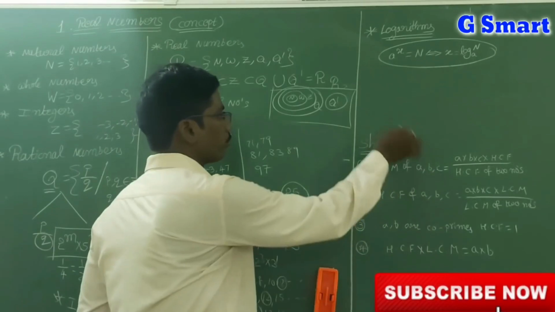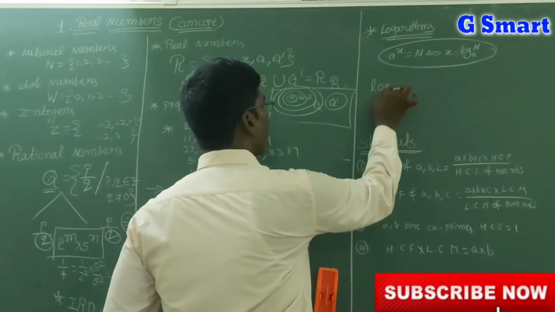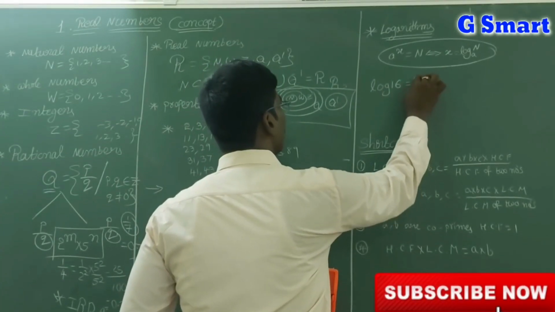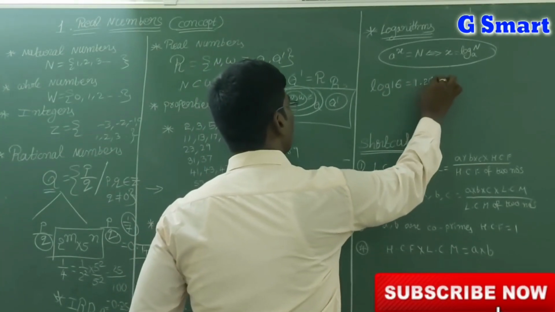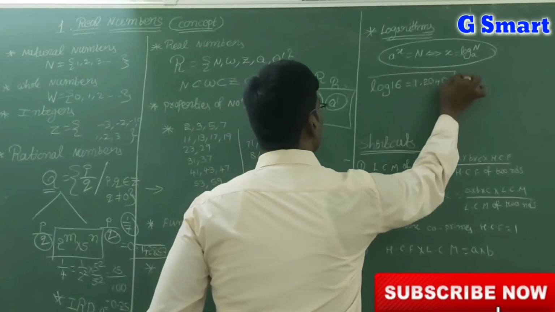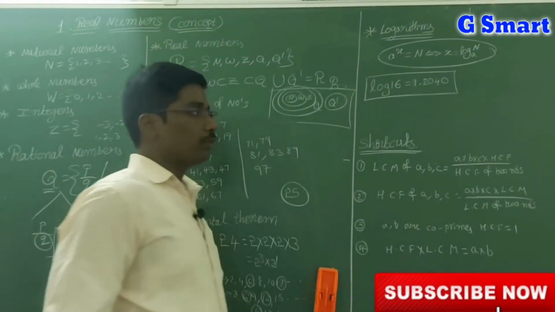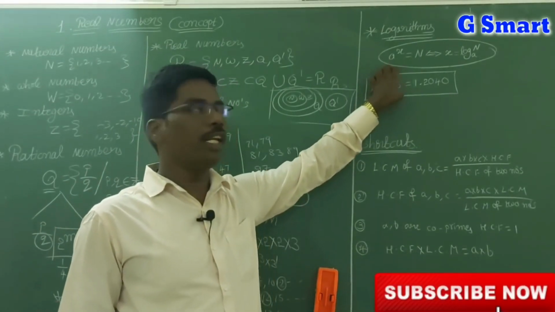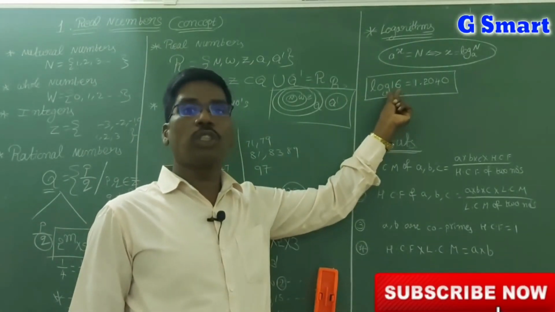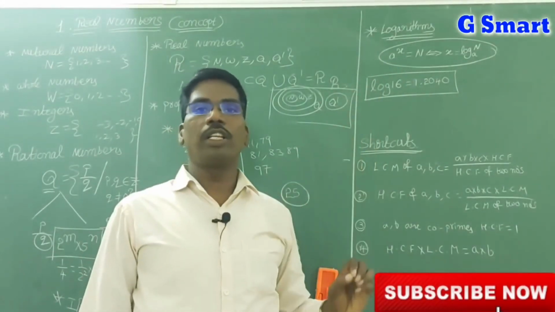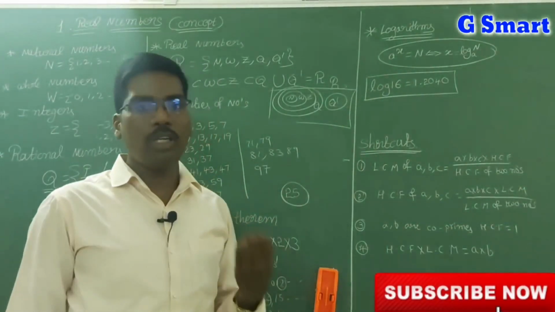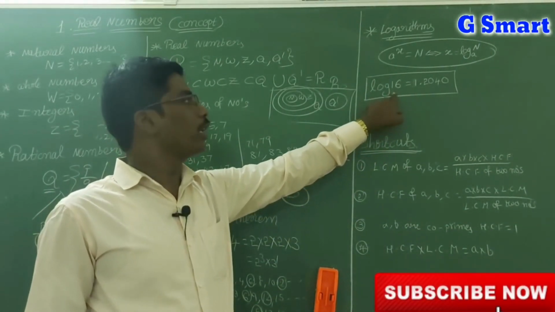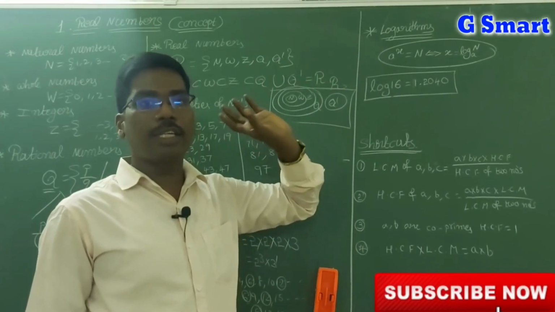See here, log 16 is equal to 1.2040. So this is the given. The logarithm values generally have base 10. So those are common logarithms. The log values which have base 10, those are called common logarithms. If the base is e, small e, then that is called natural logarithms.